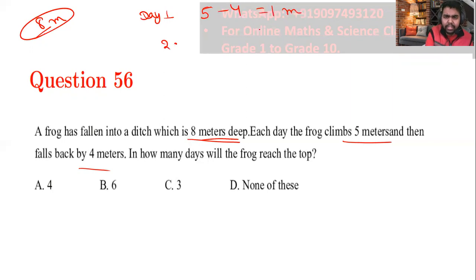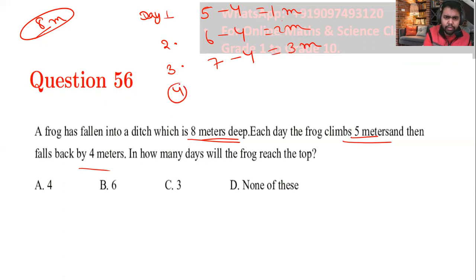On day 2, he would be climbing more. Right now he is at 1, so he would be climbing, sorry, 5 more. So he would be at 6. But again he will fall 4. That means 2 meters at day 2. At day 3, what will happen? The frog will now climb 5 meters, right? So 5 and 2 will make 7. But again he will fall 4 meters. That means 3 meters right now.